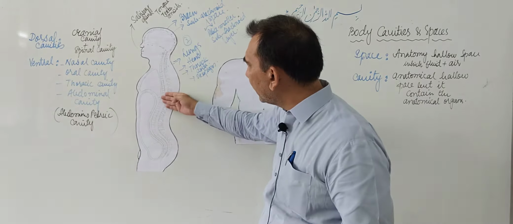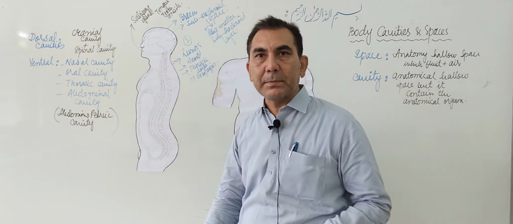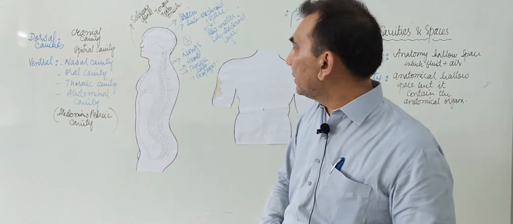The esophagus, the thoracic aorta, heart and lungs are present inside the thoracic cavity.